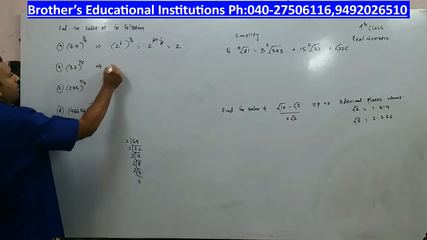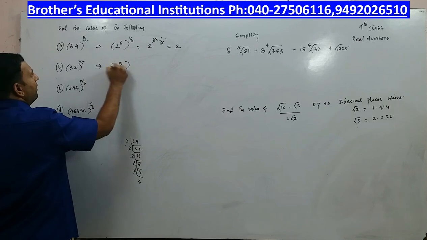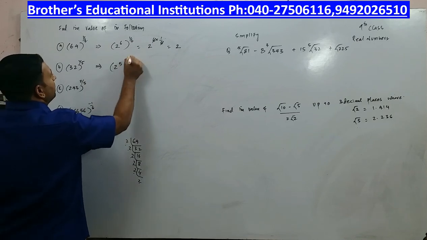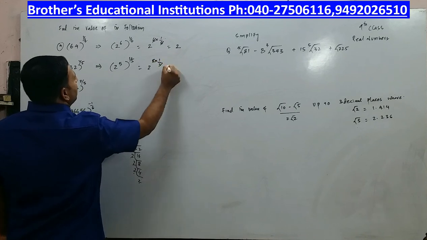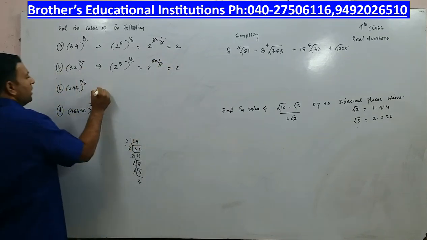Similarly, 32 can be written as 2 to the power of 5 whole to the power of 1 by 5. So this can be written as 2 to the power of 5 into 1 by 5, the 5s cancel, and the answer is 2.